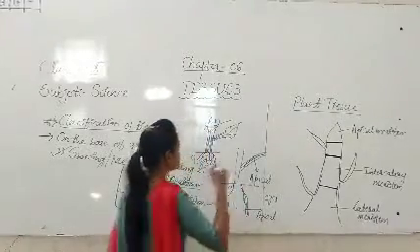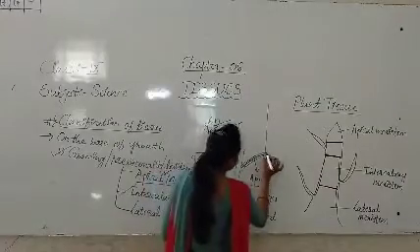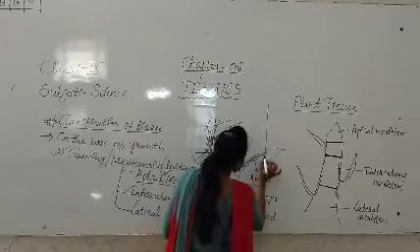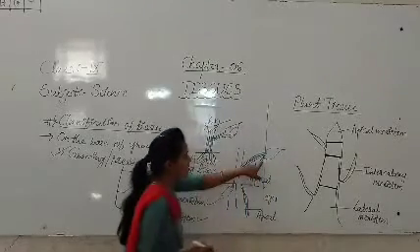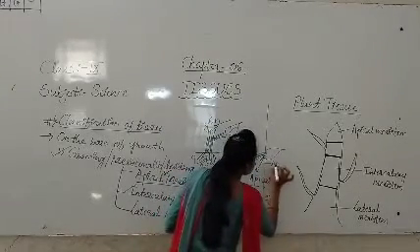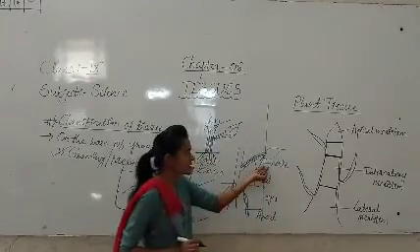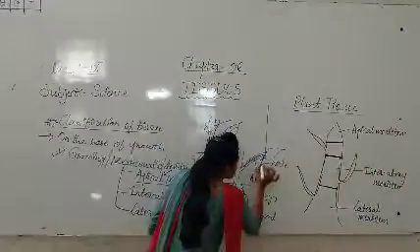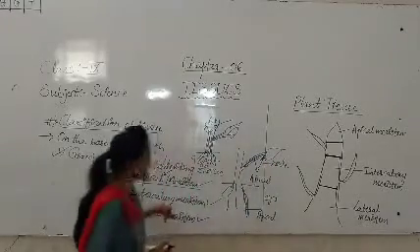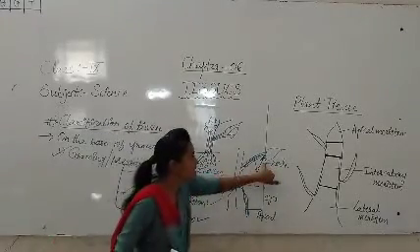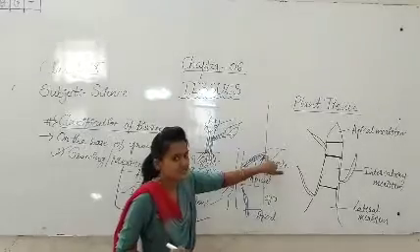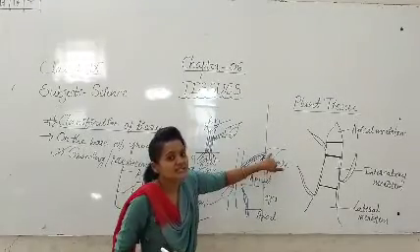For example, if it is the stem, again a leaf is there. This part we are calling the nodal region. Intercalary meristem will be present in the nodal region.